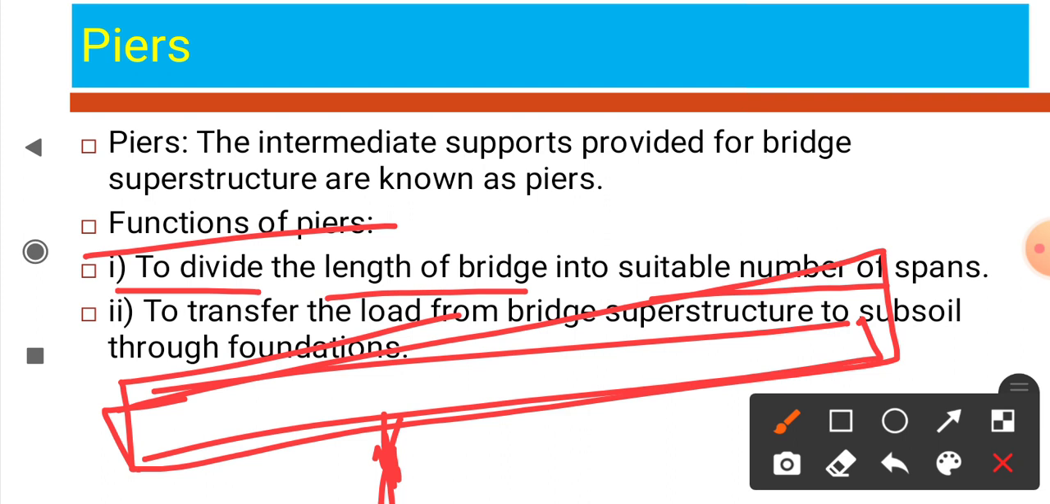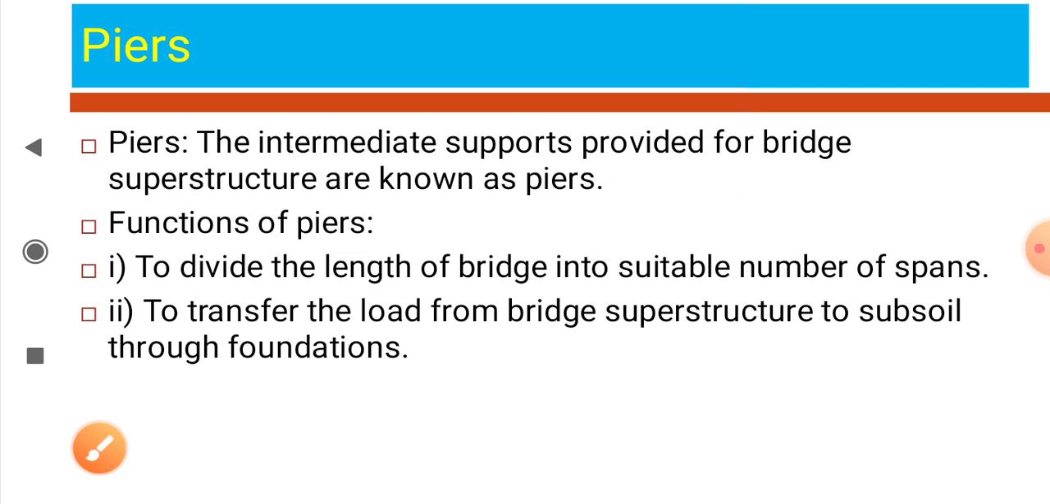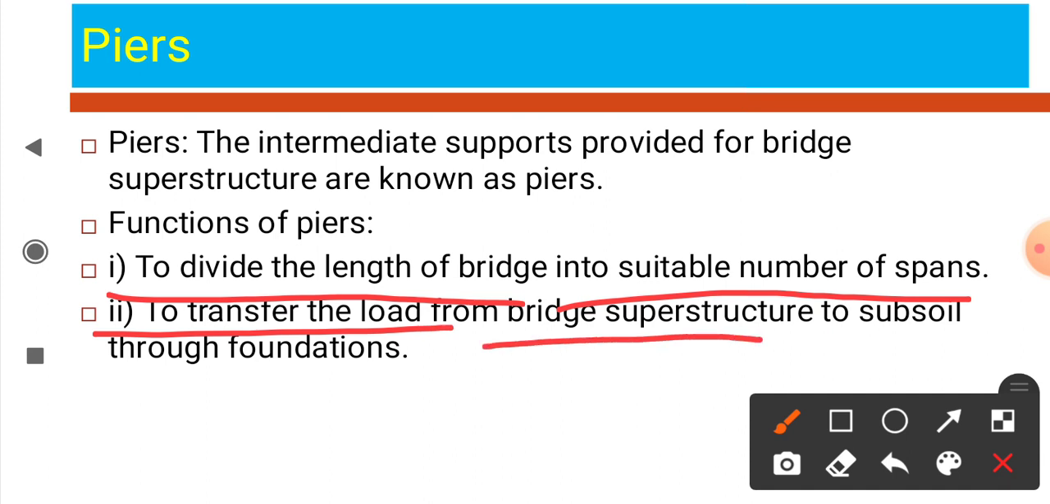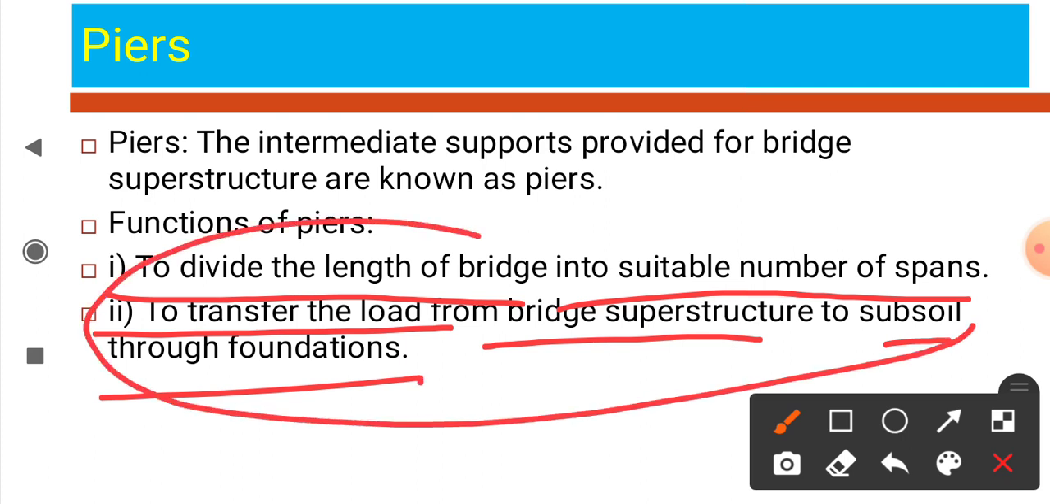There are two main functions of a pier. The first function is to divide the length of the bridge into a suitable number of spans, and the next function is to transfer the load from the bridge superstructure to the subsoil through the foundation. These are the functions of piers.